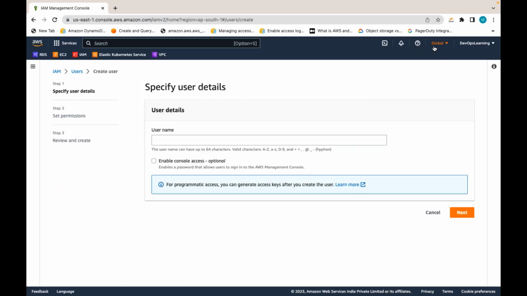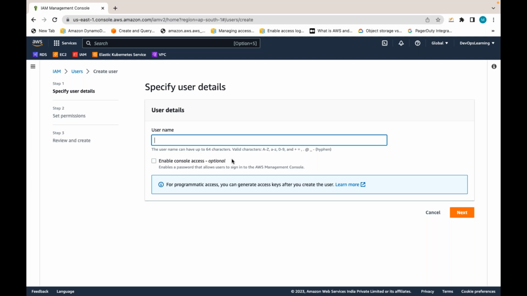This is also done as an admin only, not root. But that admin should have been attached with an IAM policy. Suppose someone needs to create a policy, update a role, create a role, update a user, create a user, update a group, delete a group, or create a group.